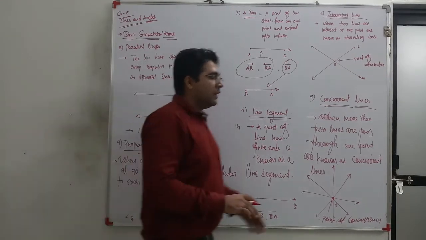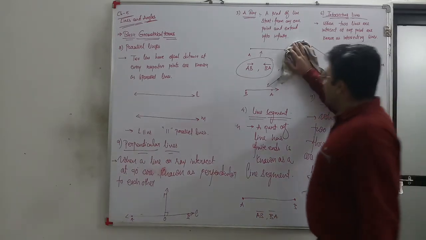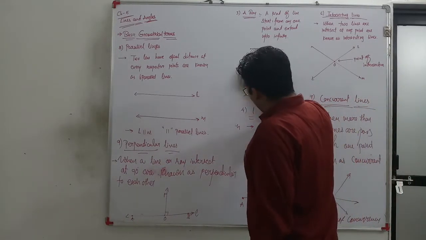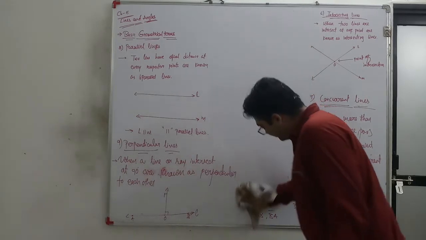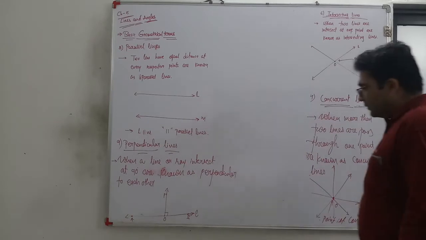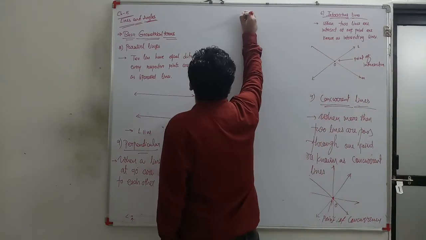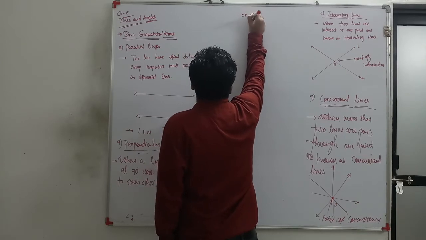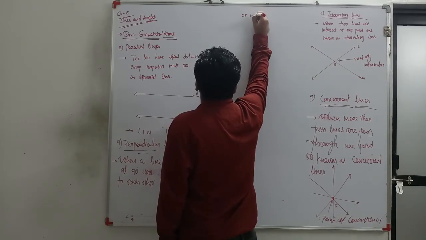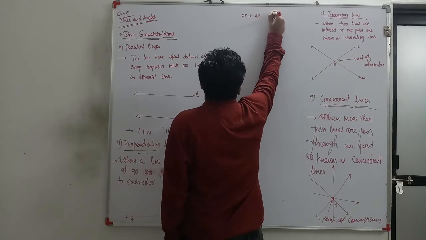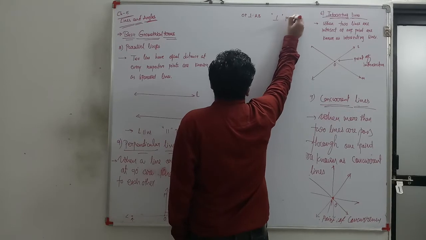We have one special symbol for the perpendicular line. Here I will show you. I can write it like this: OP is perpendicular to AB. This is known as the perpendicular sign.